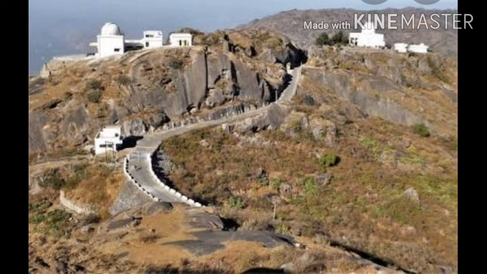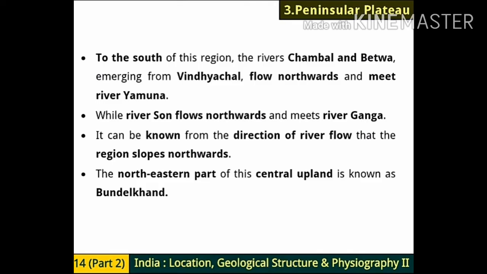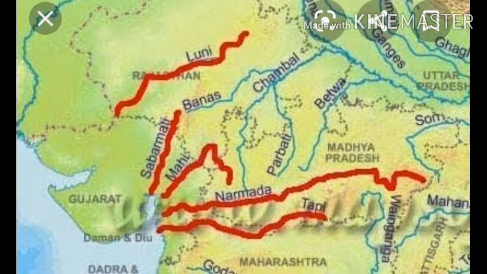When you come towards the south of it, to the south of this region, which rivers are flowing over there? So Chambal and Betwa, emerging. Emerging means from where it starts flowing. So Chambal and Betwa, emerging from Vindhyachal, flow northwards and meet river Yamuna.